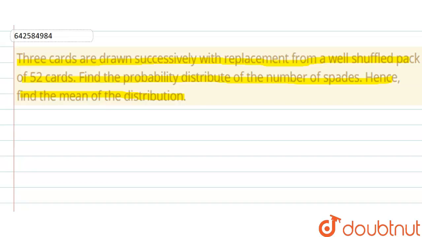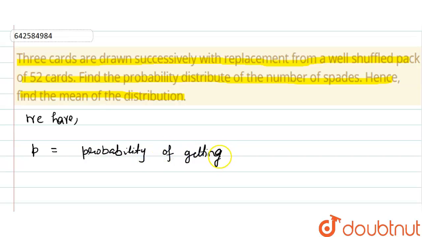So, what is the answer we have to write? We have to consider an event, P equal to the probability of getting a spade in a draw. The total number of cards is 52 and the number of spades is 13, so P is 1 by 4, and we have to find Q.